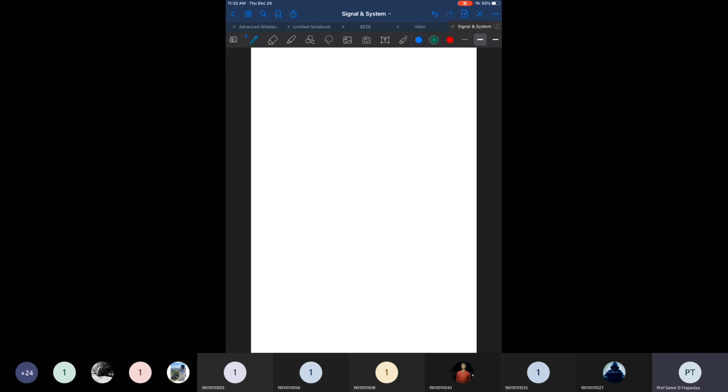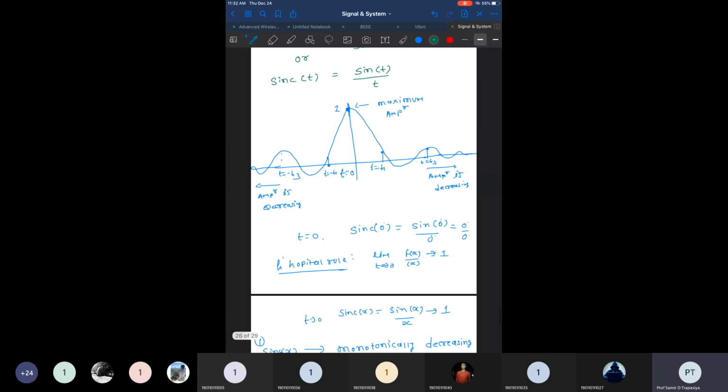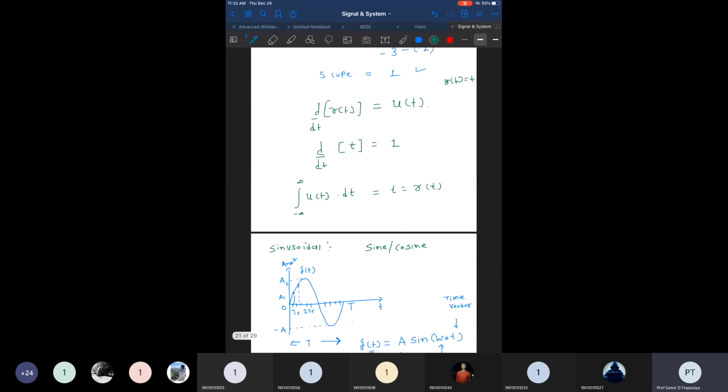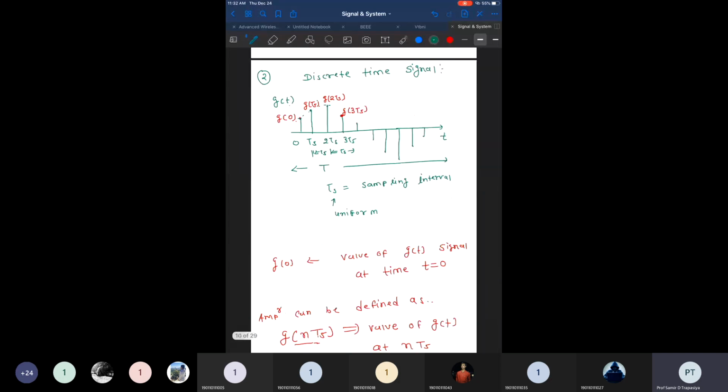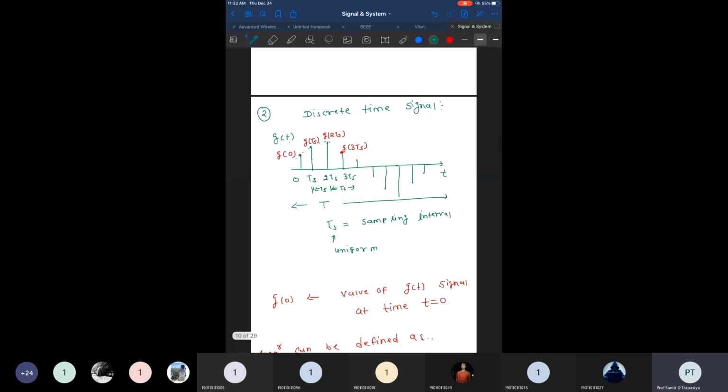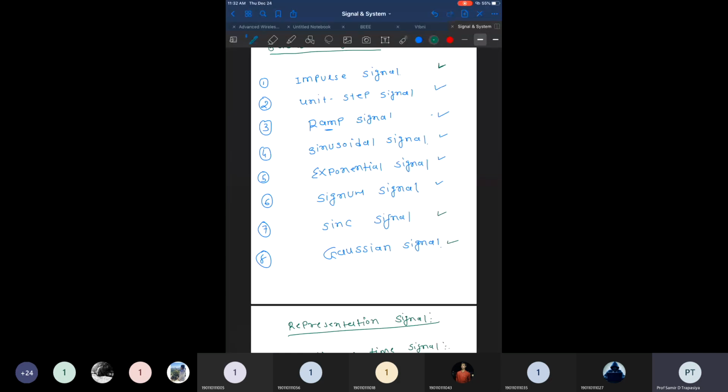today's session. Earlier, what we have discussed so far, I would like to discuss all of this as a quick review. We have discussed the syllabus. Then we discussed the unit impulse signal, unit step signal, ramp signal, sinusoidal signal, exponential signal, the signum function, the sinc function and the Gaussian function. We have derived equations for all of these, and I have presented a graphical picture of all these 8 kinds of signals.